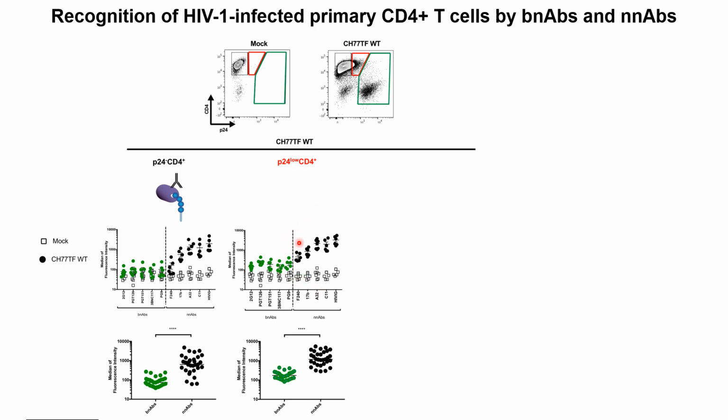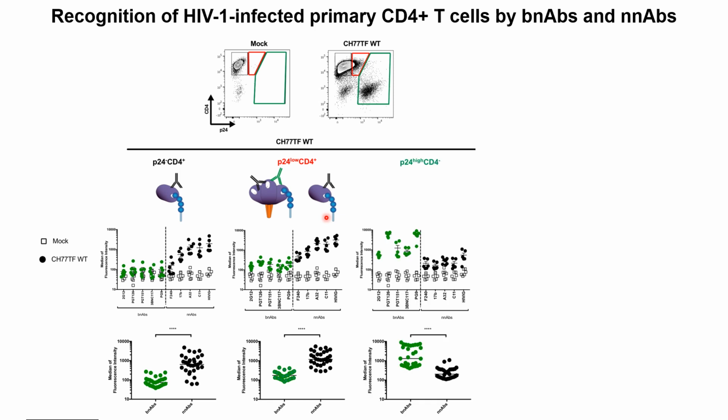Cells that were found to be p24 low and CD4 positive were also significantly recognized by the non-neutralizing antibody, but the weak recognition by broadly neutralizing antibody suggested a mixture of shed GP120 and CD4-bound trimeric envelope. Cells that express high levels of p24 and low levels of CD4 were found to be more significantly recognized by the broadly neutralizing antibody over the non-neutralizing antibody, suggesting that these cells present envelope in its closed conformation.